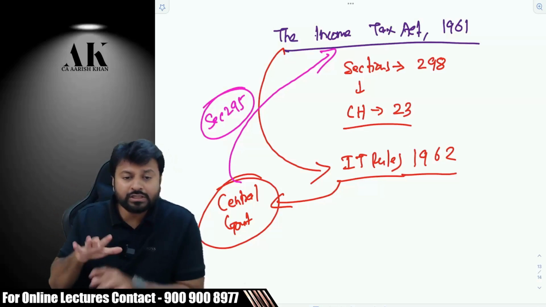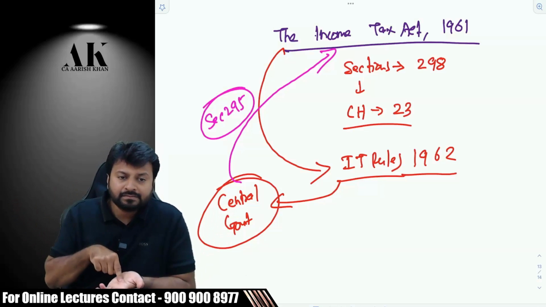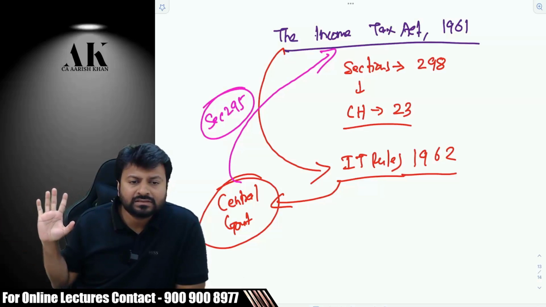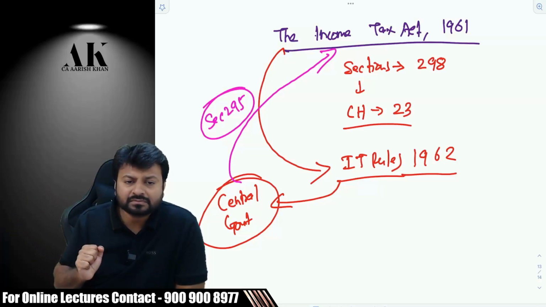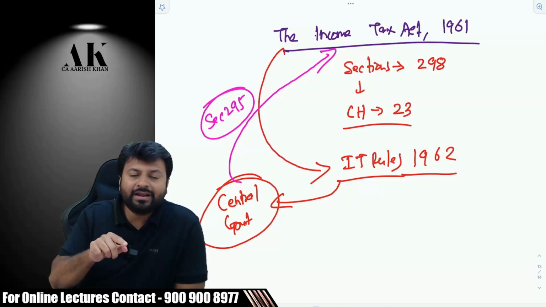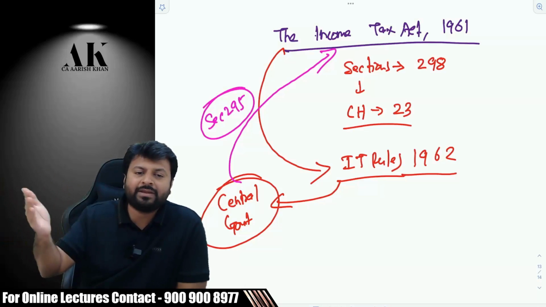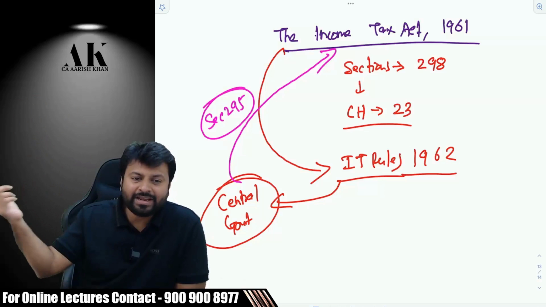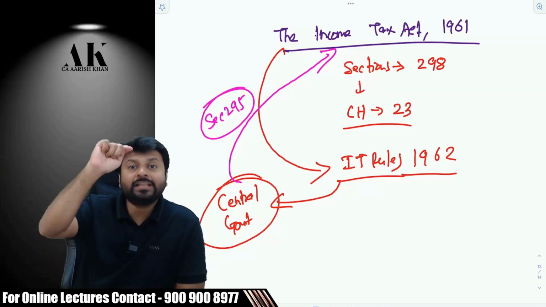Now the second question, the law is made now. Now the government wants to make rules. Can the government make rules in their office, or do they have to go to parliament? Can the central government make income tax rules or make amendments in the rules in the office, or every time they are making a rule they have to go to the parliament? They will make it in their office, the CBDT office. Okay. From where are they getting this power to make rules?